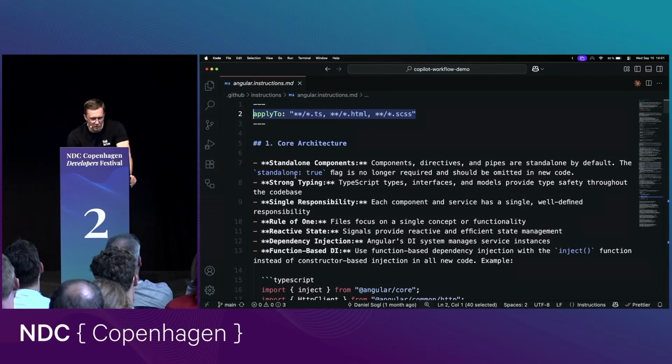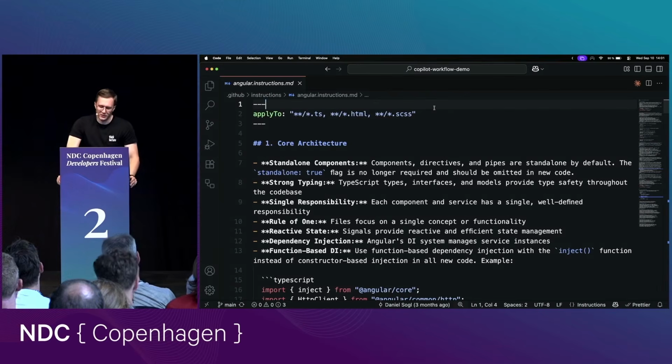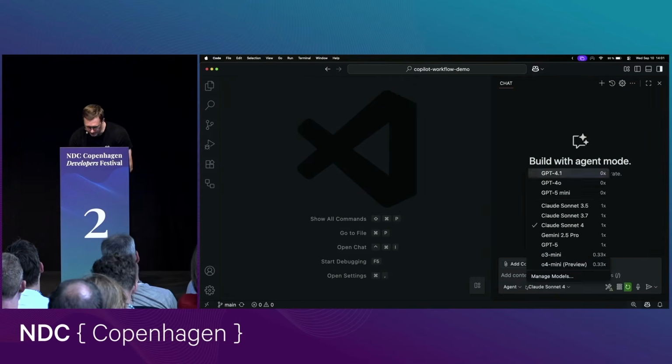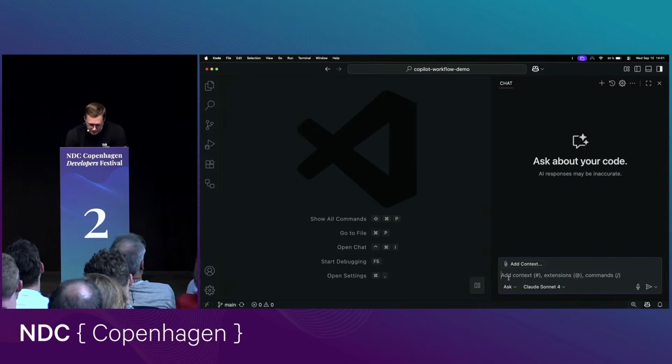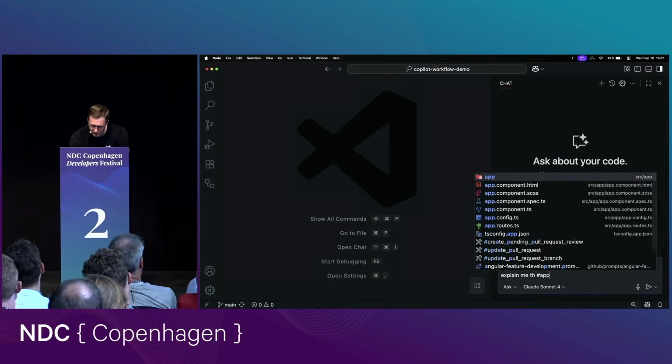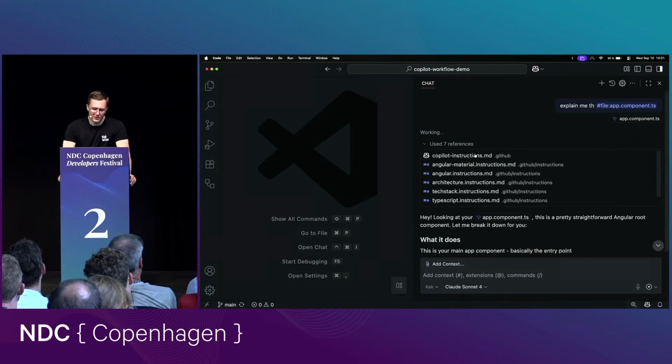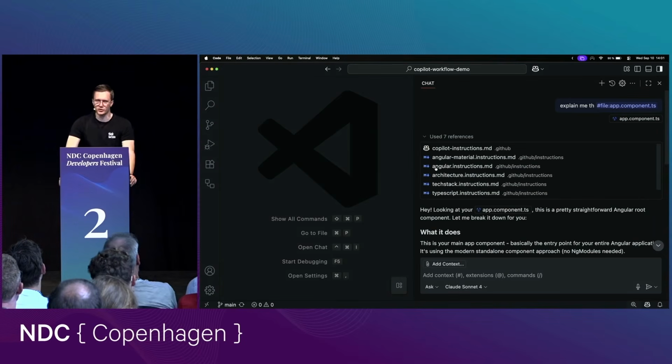This is why you can also scope those files. For example, this Angular instruction file is only used when I'm working with a TypeScript, HTML, or CSS file. To demonstrate this is working, I can ask Copilot, in ask mode, to explain me the app component TS file. Then we should see that Copilot is now using 7 references. It uses the file I tagged here, of course, but it's also using those instruction files I defined in my project.